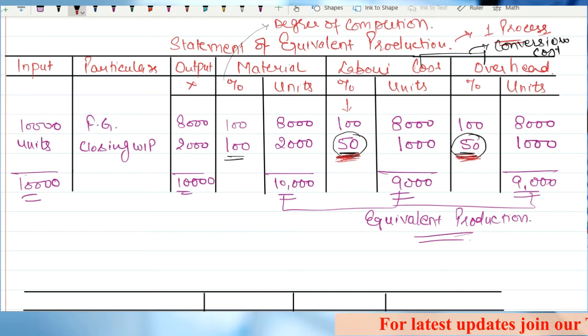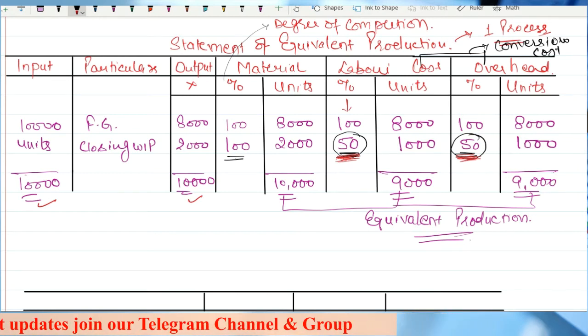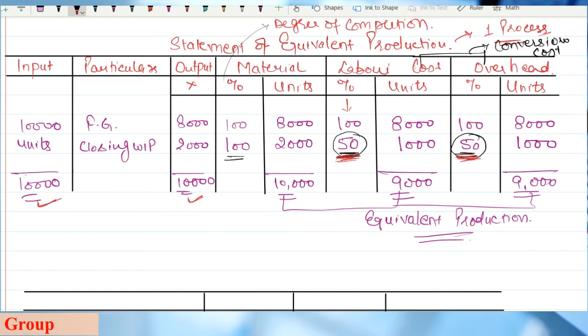Now what you have to remember is that this input column and this output column should tally. If you are inputting 10,000 units, that means your output should also be 10,000 units.